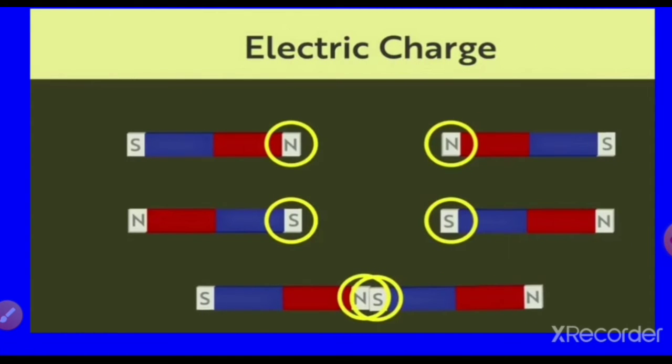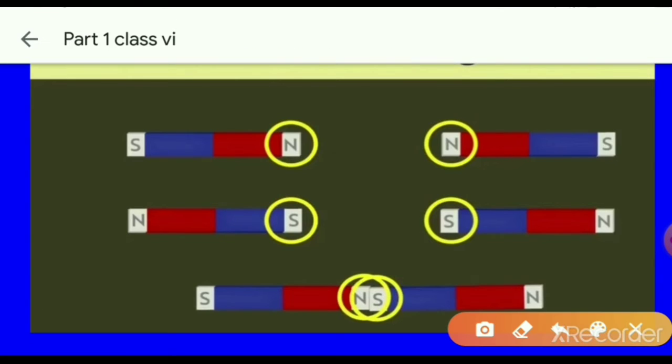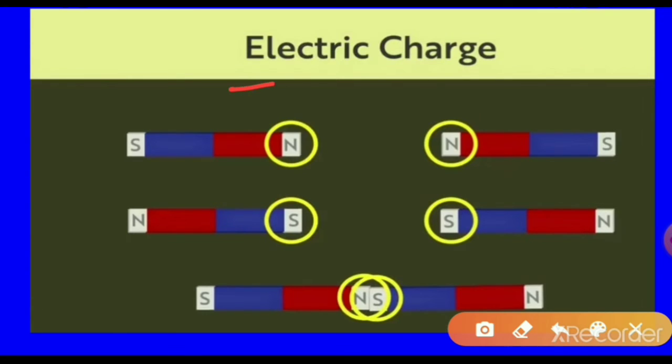So what are the charges? What are the electric charges? You know that in the previous class, 6th class, we learned about charges. So there are two types of electric charges: one is positive charge and another one is negative charge.